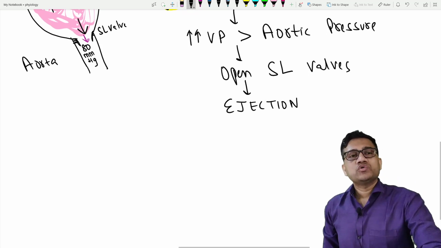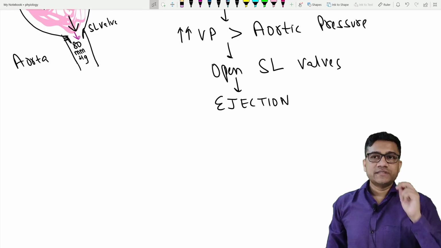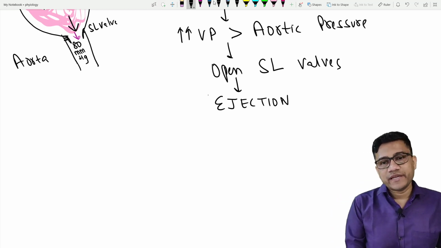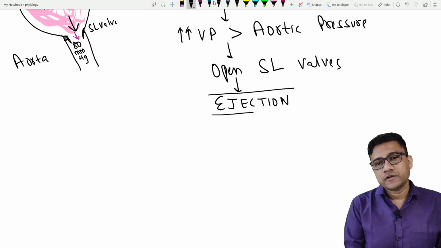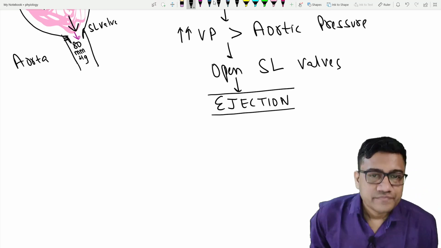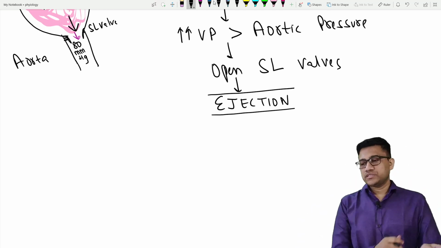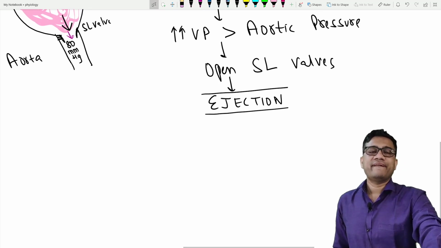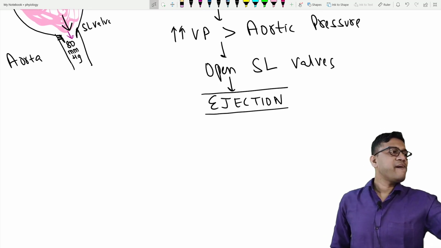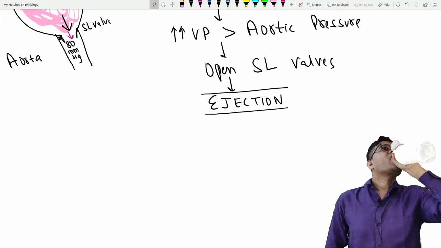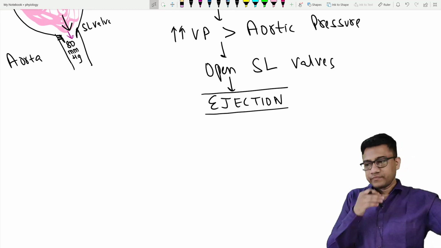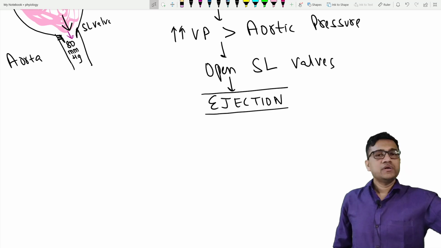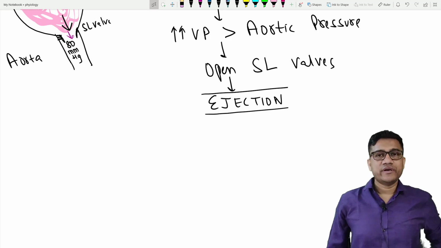Ejection. Okay. So what are we going to see now? The answer is we are seeing which period? Ejection. Okay. So are you clear? So it causes the ejection. Okay. So I hope it's clear. So ejection is the term. Okay, ejection.